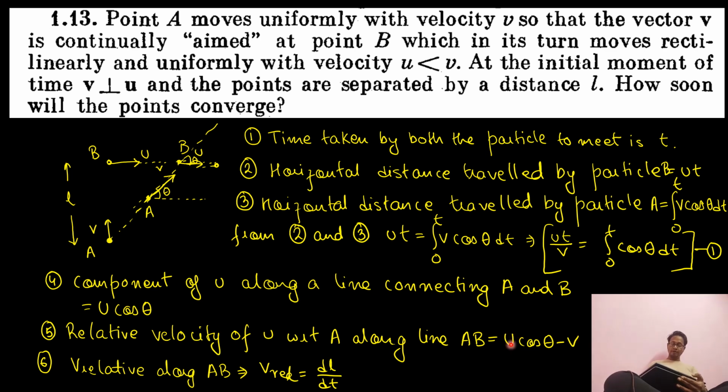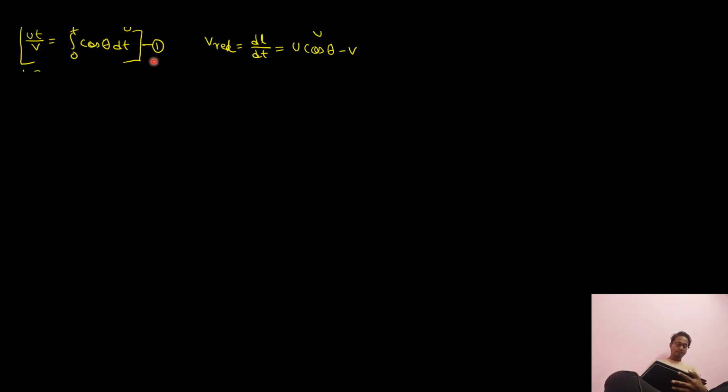Now from this one, can I substitute this value out here? Of course, because the rate of change of vertical displacement is equal to u cos theta minus v. Now let's take this equation and this equation to the next page. These are the two equations we'll be dealing with right now. This is equation number 1 and this is equation number 2.